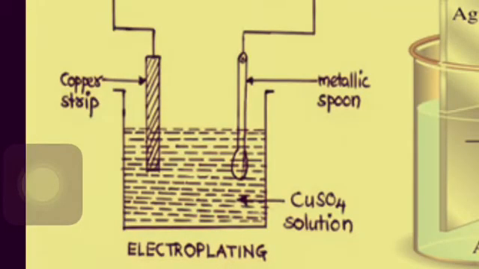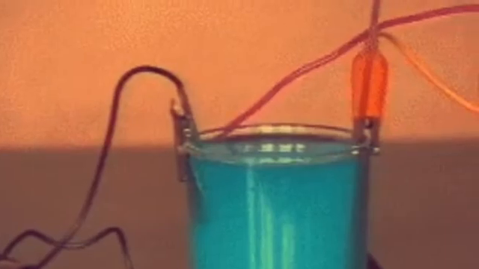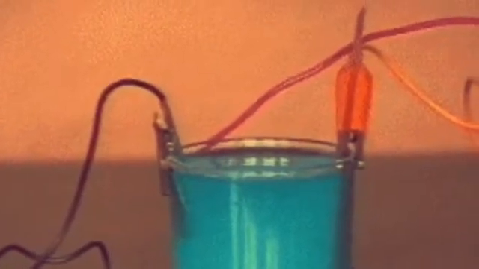As you can see in the given picture, this is how the electroplating of copper takes place. You can see in the activity, the object is dipped in copper sulfate solution and connected to the negative terminal of a battery. A copper strip is dipped in the solution and connected to the positive terminal of the battery. When current passes through the solution, copper from the copper strip is deposited on the object.